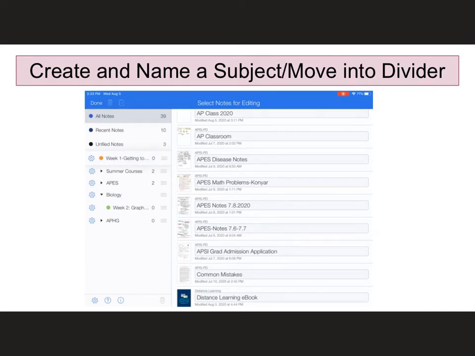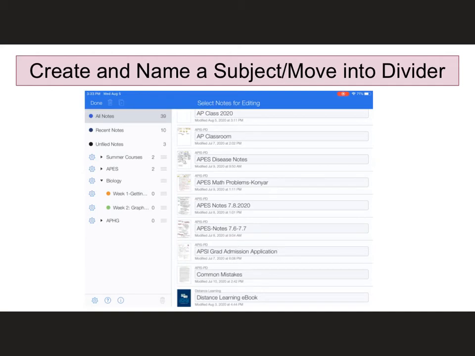And you can see that it puts itself in the biology folder. And I'm going to do the same for my week 1. And I'm going to make sure that I organize it so it goes numerically, right? So I've got week 1 above week 2. If I wanted to move week 2 above week 1, I could do that, but it makes sense to do it numerically. So that's how I'm going to do it.